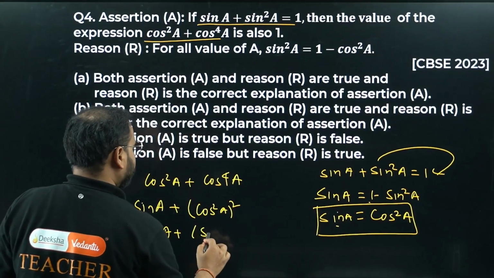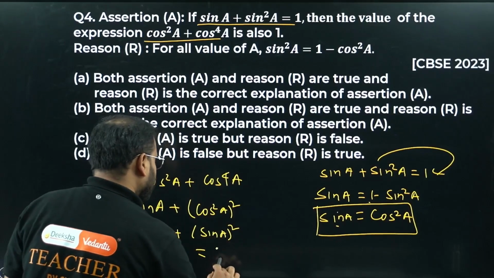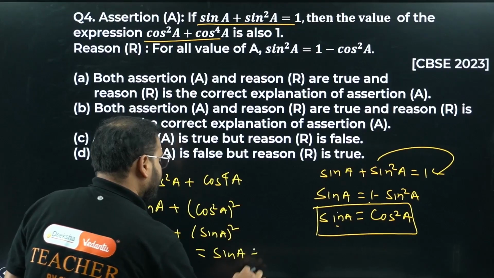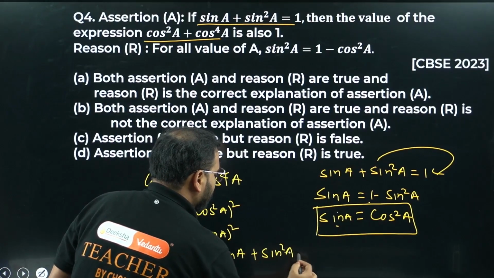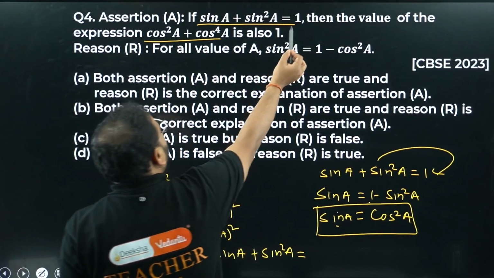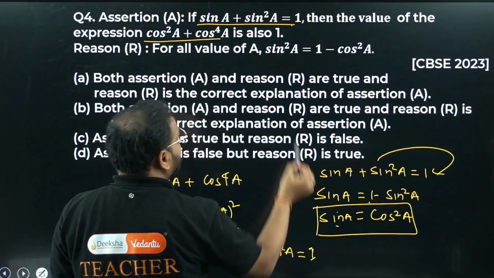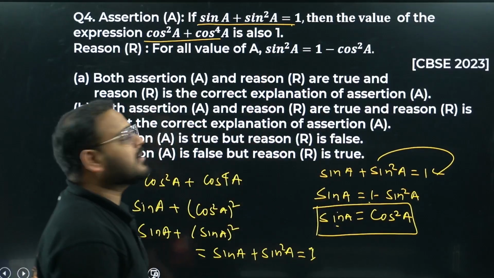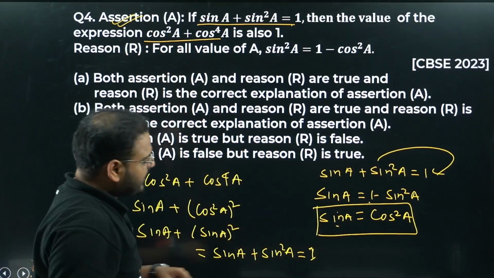So right here, sine A the whole square. What I'm getting is sine A plus sine square A. How much is that? Sine A plus sine square A is going to be 1. They've given it here in the question only. It means if the question statement is given to be equal to 1, this will also be 1. So assertion is true.